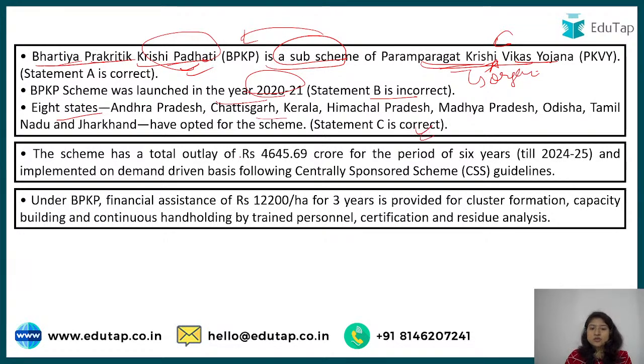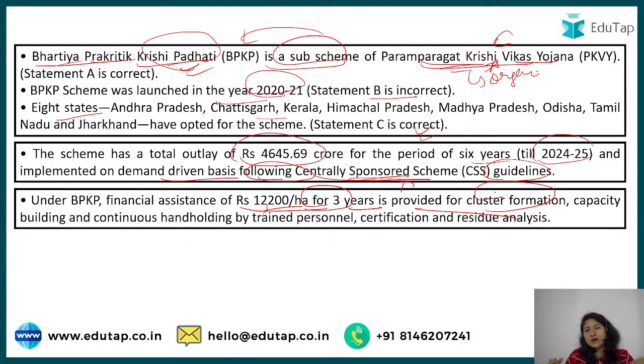The scheme has a total outlay of approximately rupees 4,645 crore for a period of 6 years, that will remain till 24-25, and is implemented on a demand-driven basis following the centrally sponsored scheme pattern. So it is a centrally sponsored scheme. Financial assistance of rupees 12,200 per hectare for 3 years will be given for cluster formation. What is cluster formation?